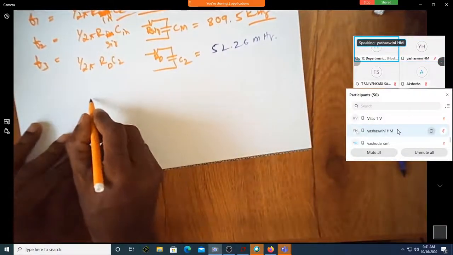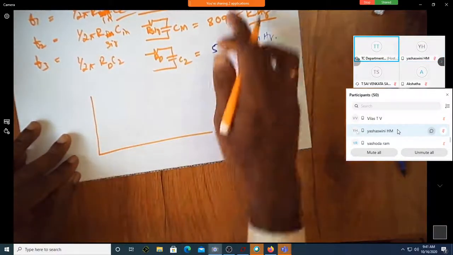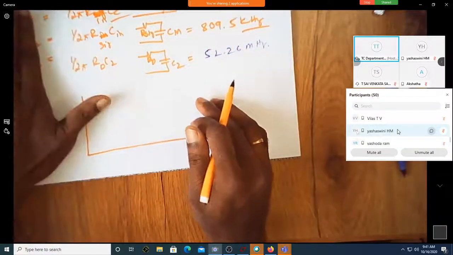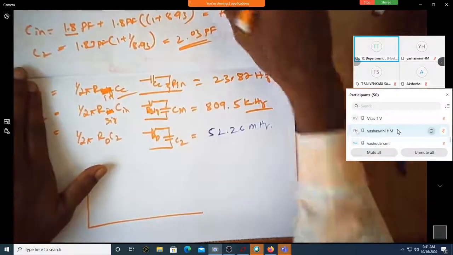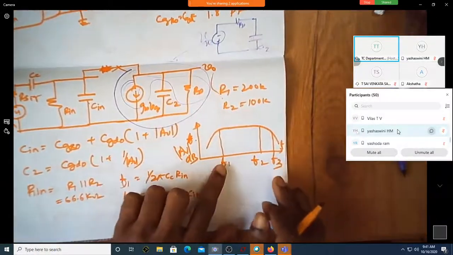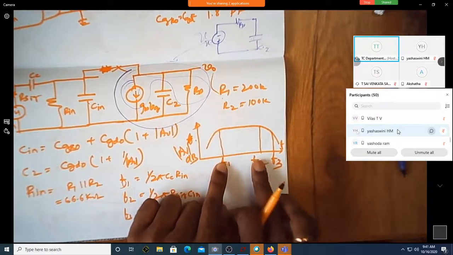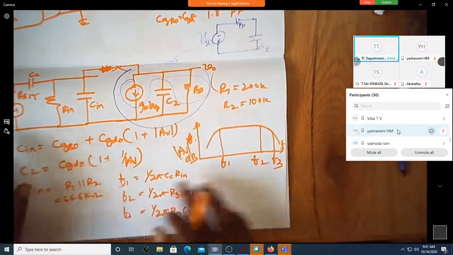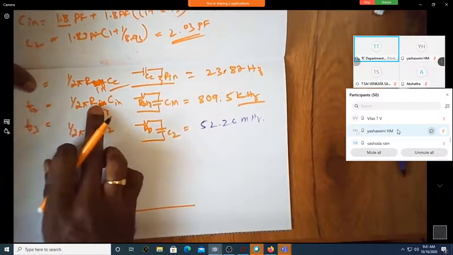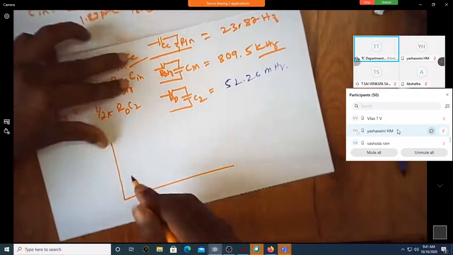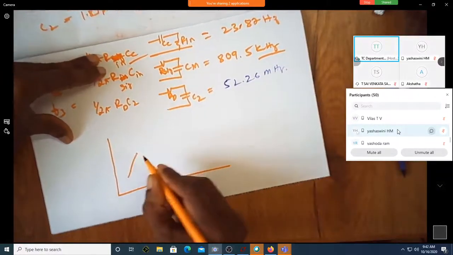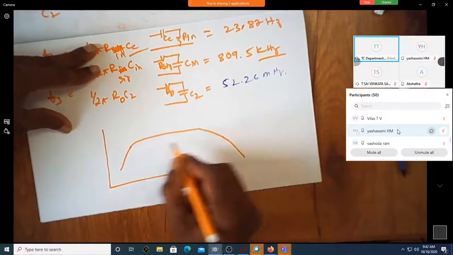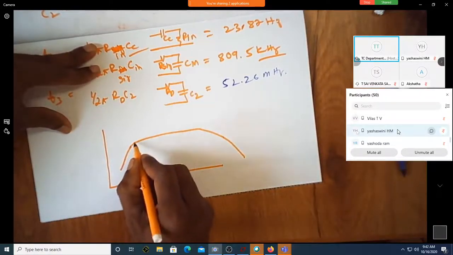Okay, now can we plot the graph as per this? Let us forget about this. Suppose I think this is the first frequency, the least one, this is the second, this is the third. Forget that it is F1, F2, F3. Let us not say that F2 is due to this and F3 is due to this. So shall I now say this is my frequency response, something like this. It comes down like this, and then it is here. Can you see there is a change in slope? It was going up, it has changed.